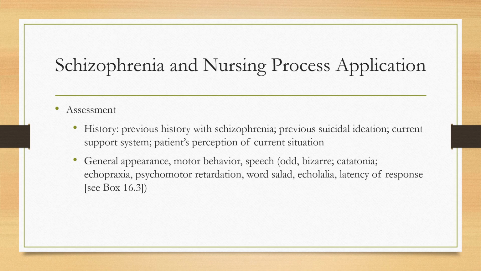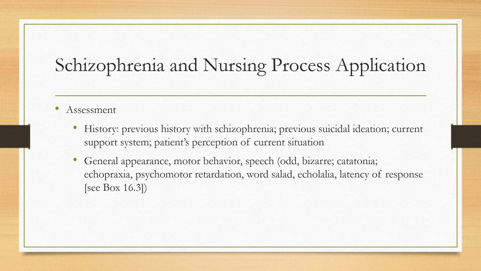Ask about previous hospitalizations and their response to being hospitalized. Be sure to do a suicide assessment as well and ask about a history of violence or aggression. Assess for a support system. Who helps them when they need it, or who do they call when they have a problem? Assess the patient's perception of their situation. What happened that you felt you needed to come to the hospital, or what do you need help managing?